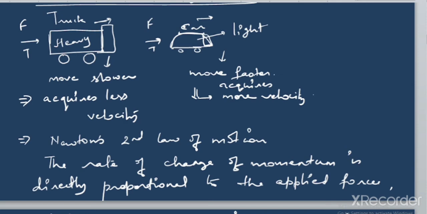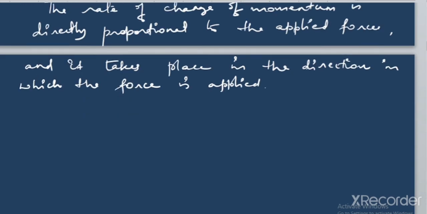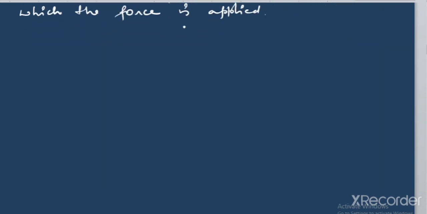Okay, now how are we going to show this in the form of an expression? Let us try to find out how we can express this in the form of an expression.